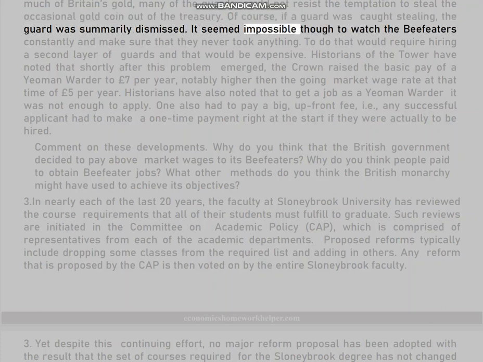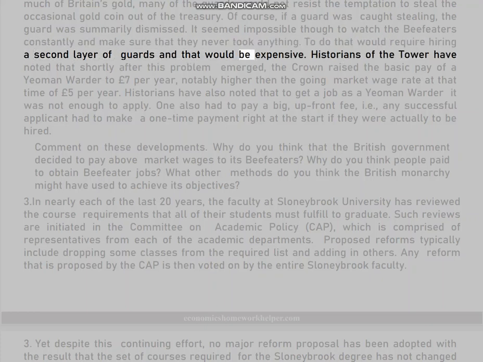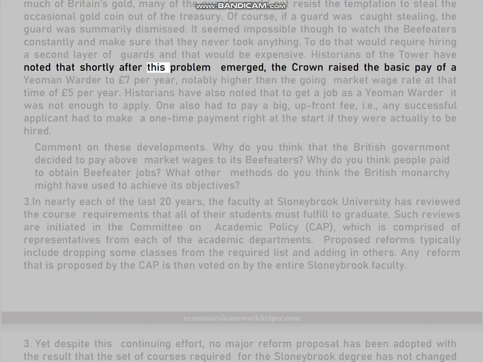It seemed impossible, though, to watch the beefeaters constantly and make sure that they never took anything. To do that would require hiring a second layer of guards, and that would be expensive. Historians of the tower have noted that shortly after this problem emerged, the Crown raised the basic pay of a